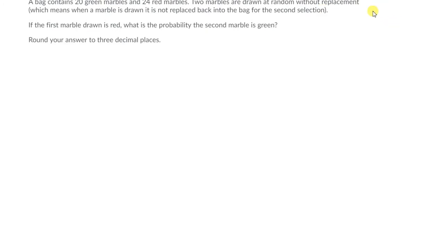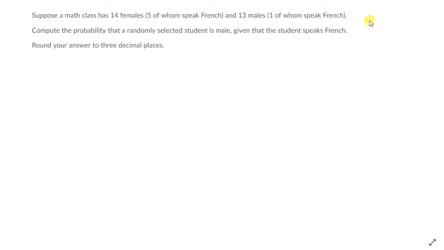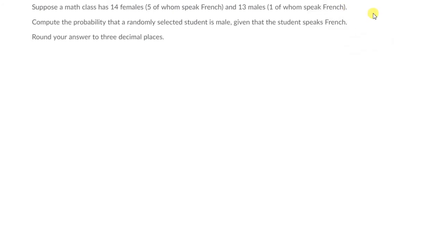Okay, so let's go to problem 12. Actually, we're not on problem 12, hold on, let me move on. Okay, this is problem 12. Sorry about that. Again, this is a conditional probability problem, since there's a given that. With conditional probability, we can typically use the equations method or, if possible, write out the full sample space. In this case, both are going to be possible.